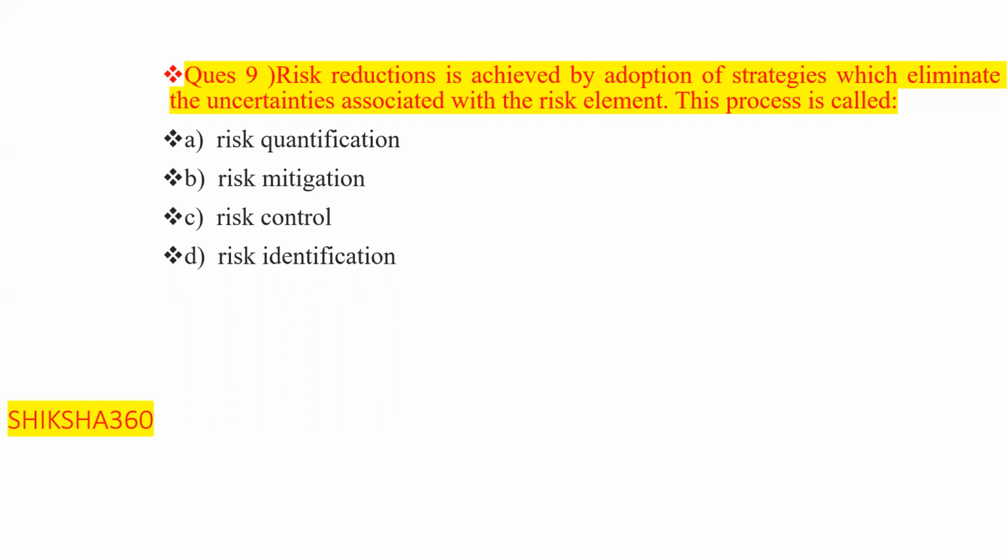So what is this process called? When we are eliminating uncertainties and risk is reduced, we adopt that type of strategy which eliminates the uncertainties due to which we will face the risk.